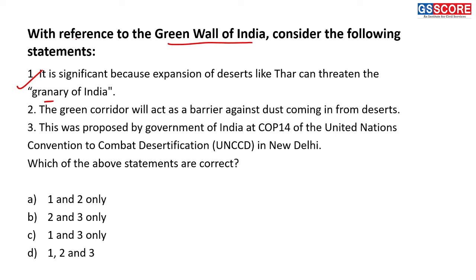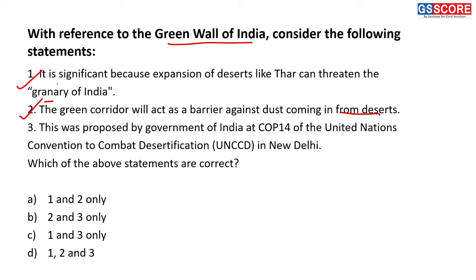Second, the green corridor will act as a barrier against dust coming in from desert, right? So this is also an important objective of Green Wall of India initiative, wherein it will act as a barrier for dust which may be coming from desert areas to the plain areas, and those plain areas are greenery of India. Third statement, it was proposed by Government of India at COP14